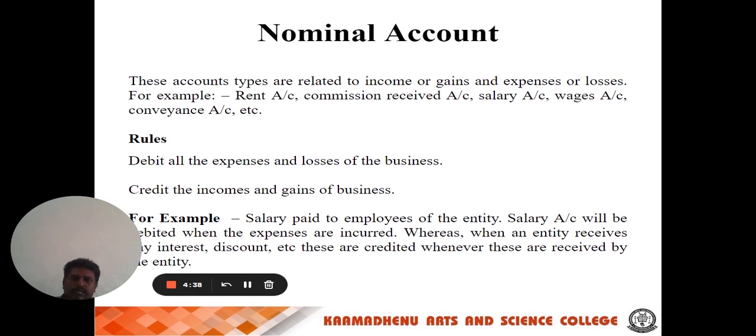So, once again, the golden rules are for the personal account, real account, and nominal account. The golden rule for the personal account is debit the receiver, credit the giver. The golden rule for the nominal account is debit all expenses and losses, credit all incomes and gains. Then another one is the real account. The golden rule for the real account is debit what comes in, credit what goes out.